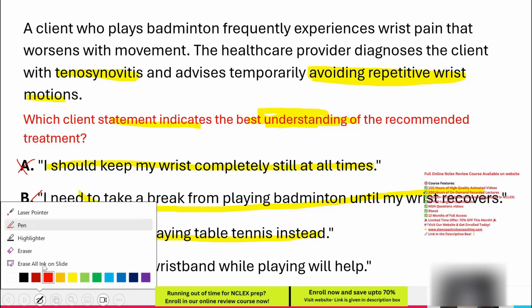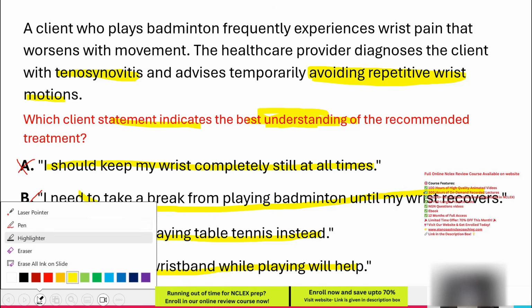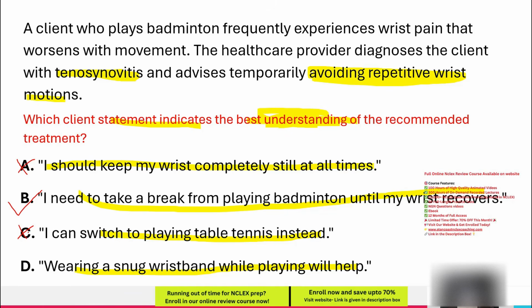D. Wearing a snug wristband while playing will help. A wristband may provide some support, but it does not prevent overuse of the tendon. If the client continues playing while wearing a wristband, repetitive strain remains, delaying healing. Since this option fails to address the need for rest and the question asks for the correct statement, it is incorrect.